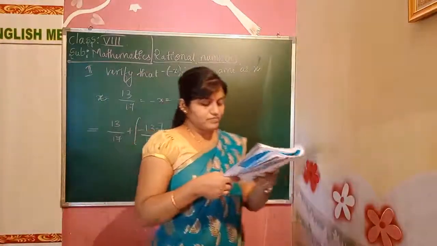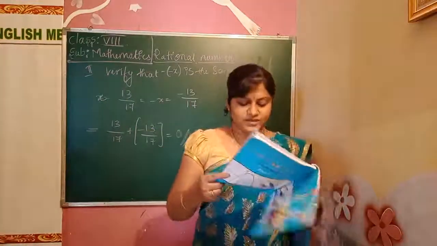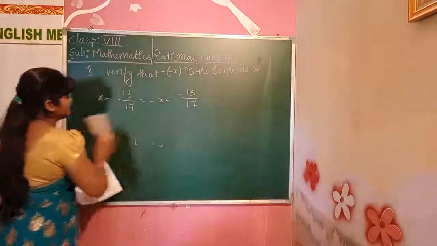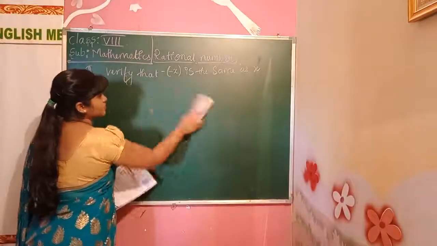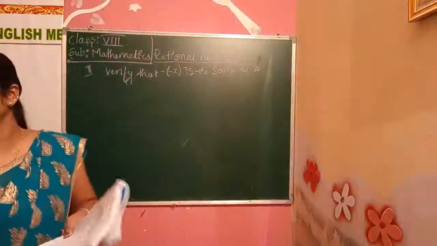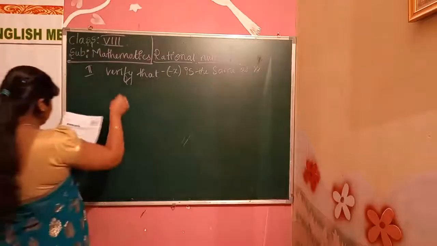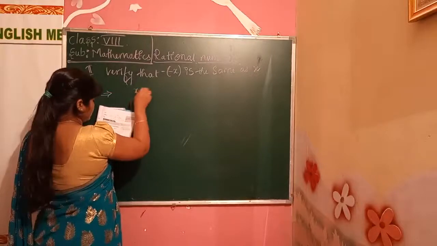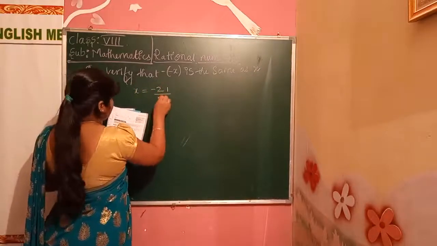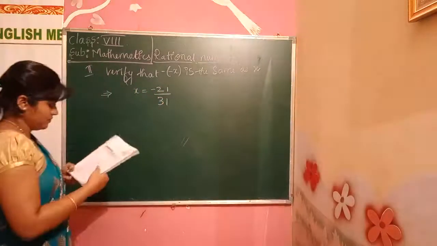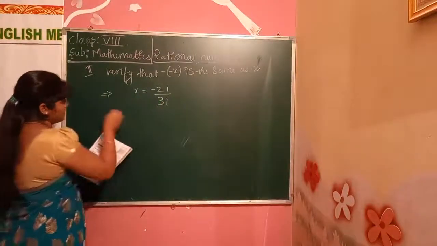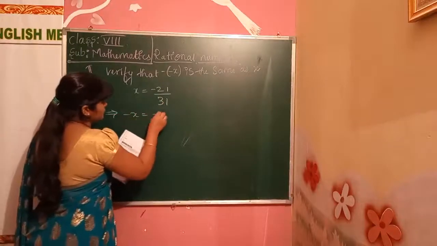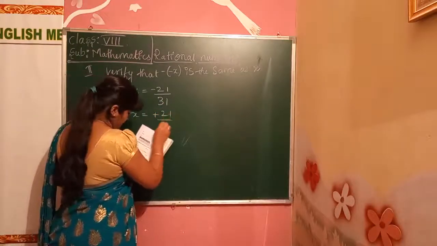Next, they have given the same kind of problem. We'll solve that also. The next one is the additive inverse of x, where x is equal to 21 by 31. The additive inverse will be minus x, which is minus 21 by 31.